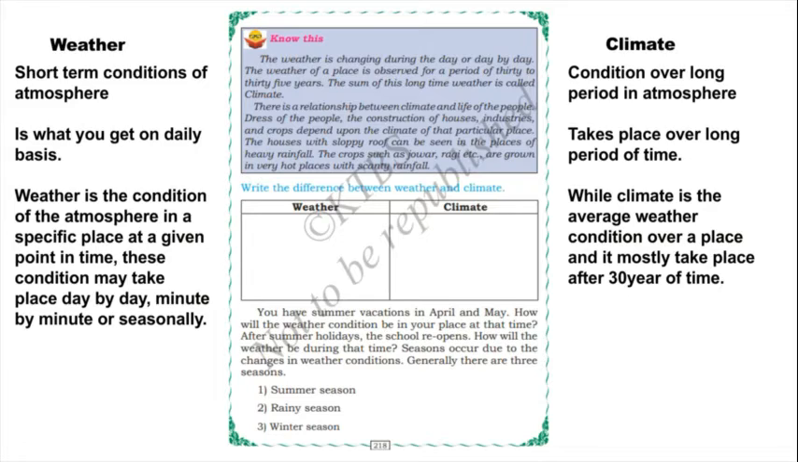Weather is the condition of the atmosphere in a specific place. So weather will change. It is the condition of atmosphere in a specific place at a given point in time. So these conditions may take place day by day, minute by minute, or seasonally. While climate is the average weather condition over a place, and it mostly takes place after 30 years of time. So in weather, day by day it will change. In climate, it may take place after 30 years of time. So these are the differences between weather and climate.